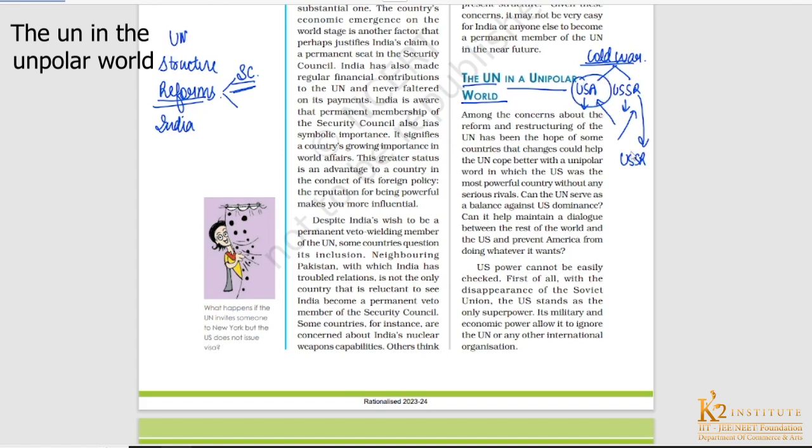Up till now the world was considered a bipolar world, but after the Cold War, because USSR has collapsed, the world was moving towards a unipolar world. If you are not able to understand these terms, particularly the Cold War, I would suggest you go back to the previous lectures and get your concepts clear.